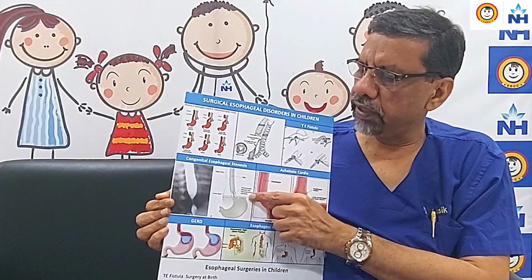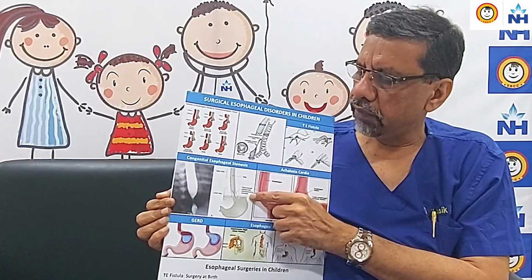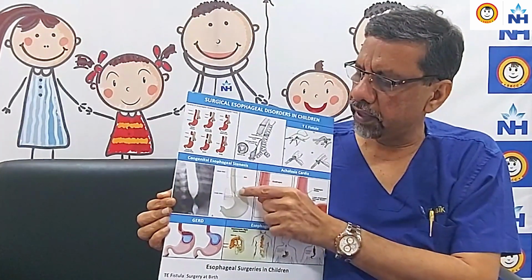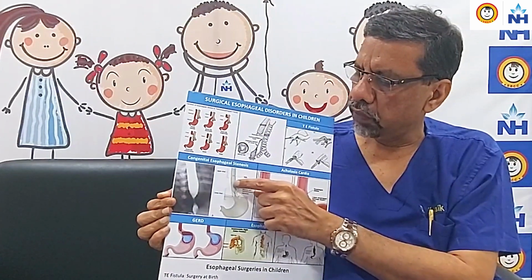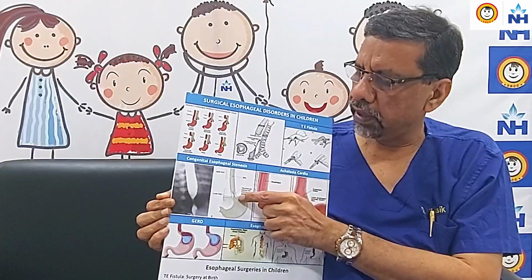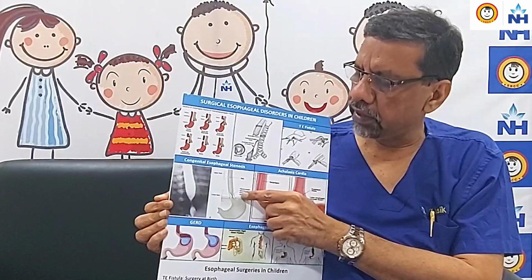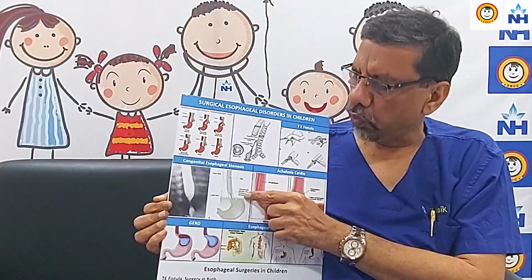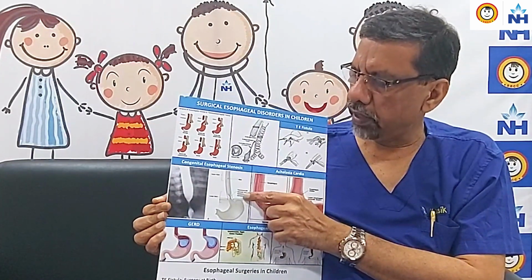The treatment for this condition is surgical. One has to resect this stricture and anastomose the esophagus, proximal and distal. Typically, this surgery was done by the open method. Today we can do it laparoscopically.